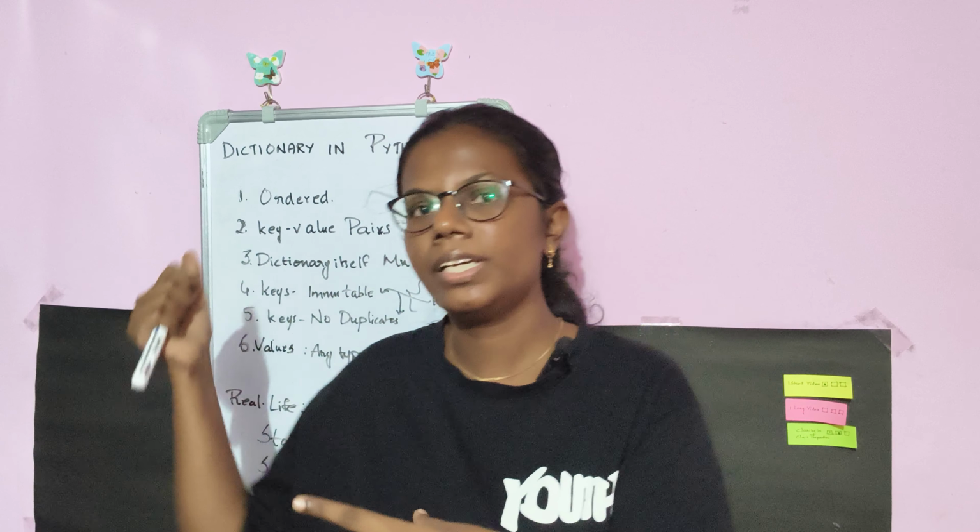And if I couldn't take any data based on index values, then I would call that an unordered data type. Dictionary is called ordered because I could make use of index. I could take any elements, I can remove any elements, I can add any elements. That is the purpose of an ordered data type in Python.